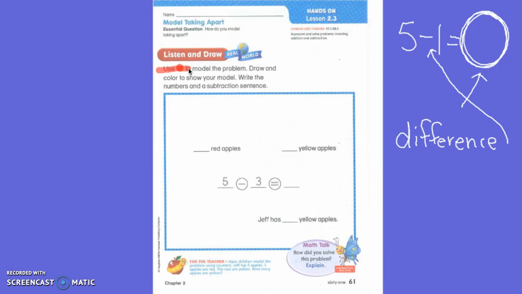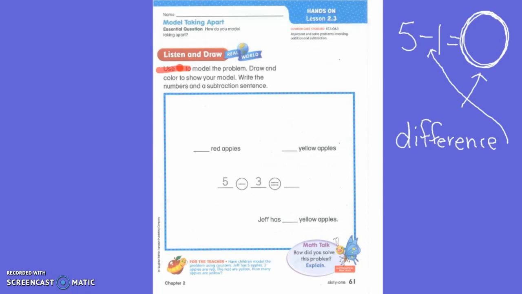So I want you to get out your top colorful page and I want you to get your pencil. Please do not get a crayon yet. I just want your pencil. So I have my black. So that is showing you that that is my pencil. Okay?